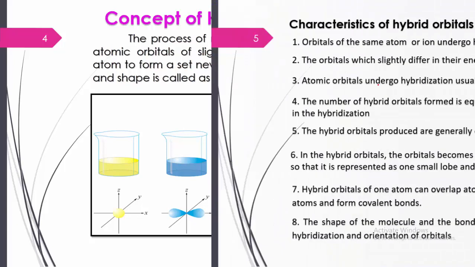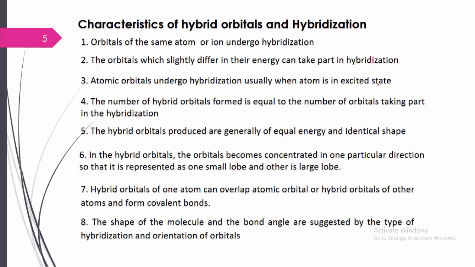Okay, next, what are the characteristics of hybrid orbitals and hybridization? Here we have the point-wise, very important characteristics which we have to apply in hybridization. First, orbitals of the same atom or ion undergo hybridization. Only the orbitals of the same atom. Suppose I am taking carbon as the central atom, so only the carbon atomic orbitals undergo hybridization and form the hybrid orbitals.